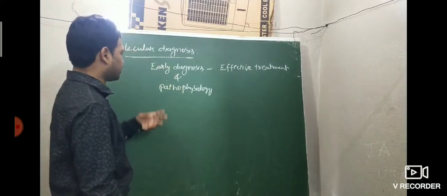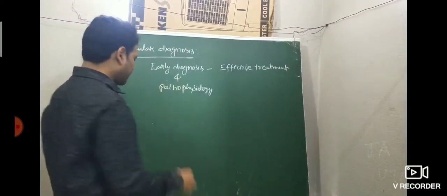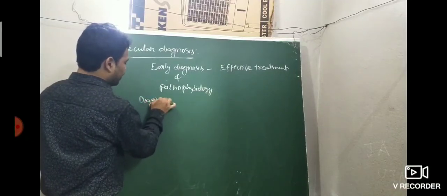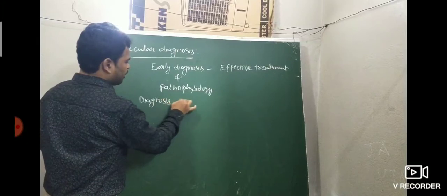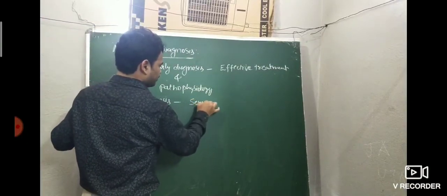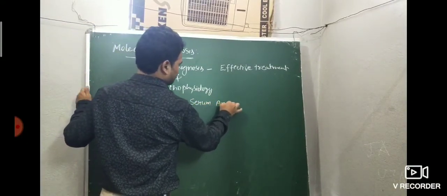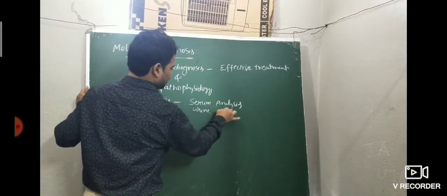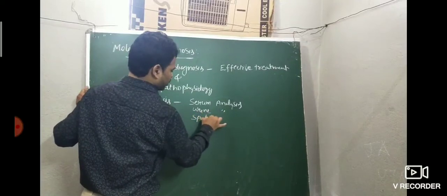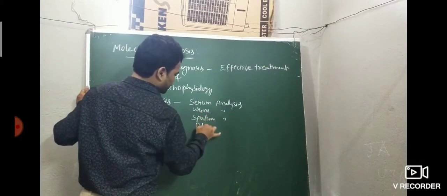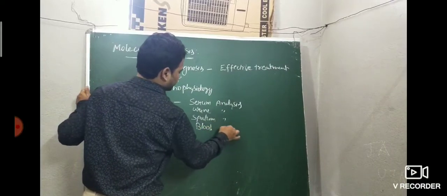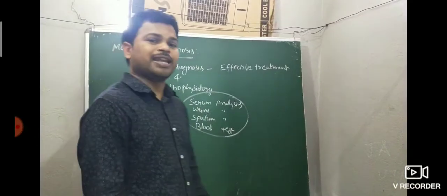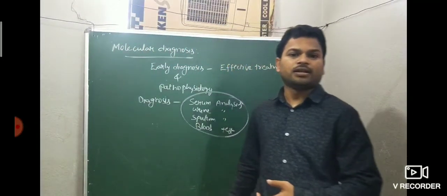So for early diagnosis, in early days, diagnosis was done by serum analysis, urine analysis, sputum analysis and blood tests. These were the main techniques in earlier times, not modern days.